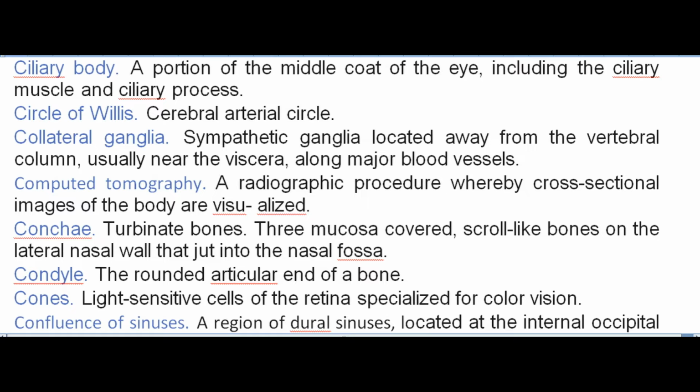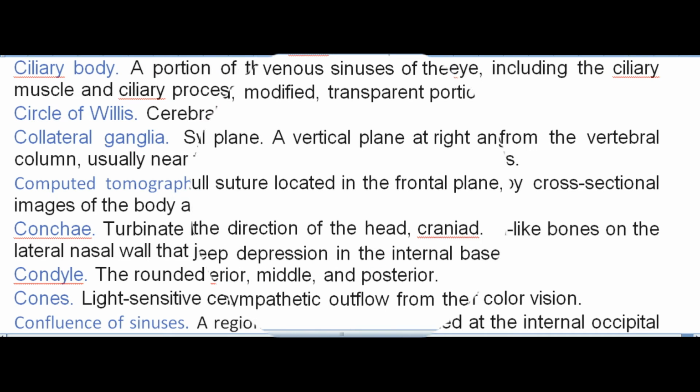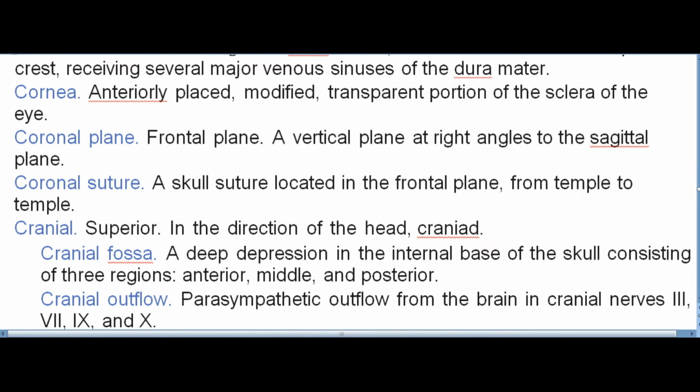Cones. Light-sensitive cells of the retina specialized for color vision. Confluence of sinuses. A region of dural sinuses, located at the internal occipital crest, receiving several major venous sinuses of the dura mater. Cornea. Anteriorly placed, modified, transparent portion of the sclera of the eye. Coronal plane. Frontal plane. A vertical plane at right angles to the sagittal plane. Coronal suture. A skull suture located in the frontal plane, from temple to temple.